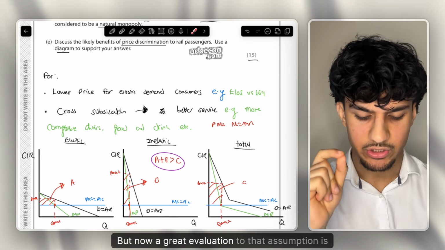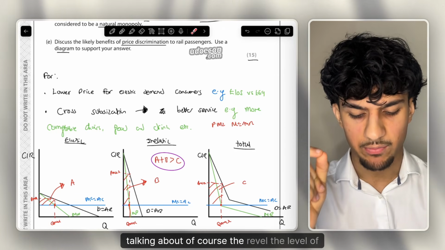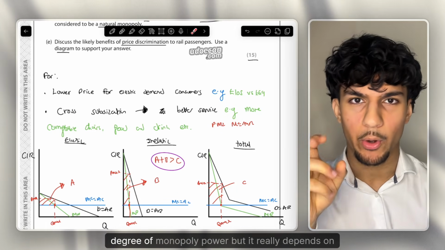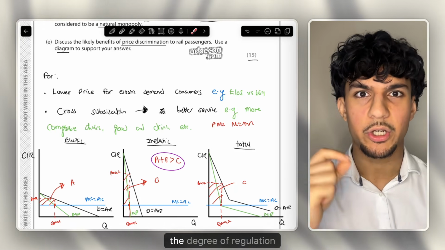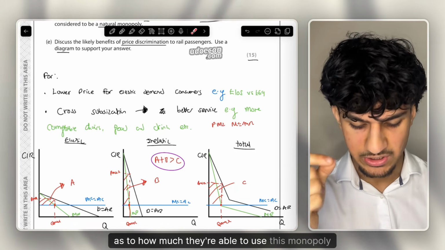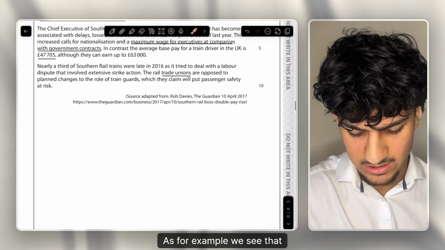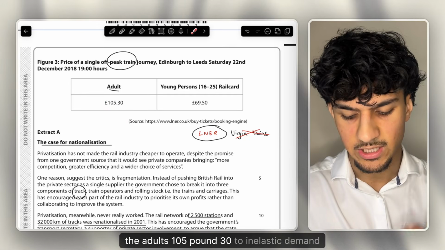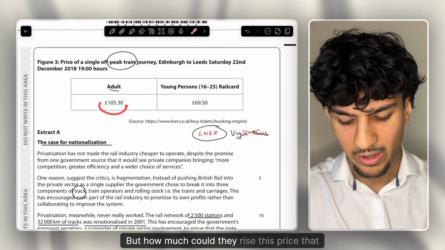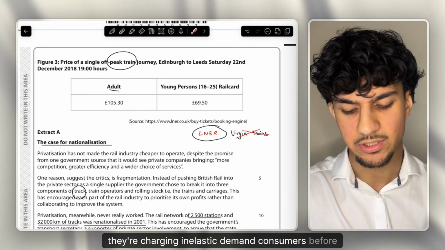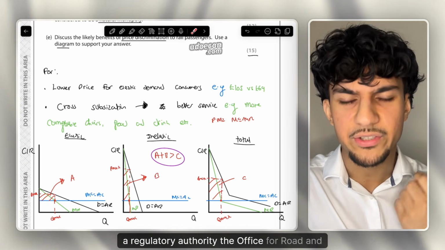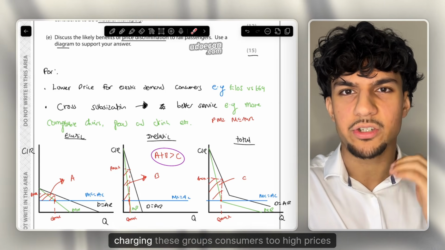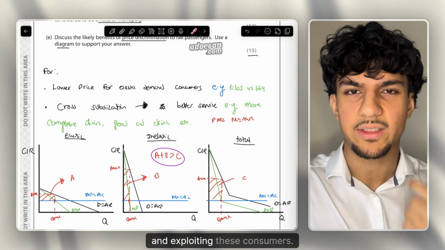But now, a great evaluation to that assumption is talking about, of course, the level of regulation within the market. As yes, these firms will have a degree of monopoly power, but it really depends on the degree of regulation as to how much they're able to use this monopoly power. For example, we see that this firm was able to charge adults £105.30 to inelastic demand consumers. But how much could they rise this price before a regulatory authority, the Office for Road and Rail, which is the ORR, would step in and stop, for example, Liner, charging these groups of consumers too high prices and exploiting these consumers.